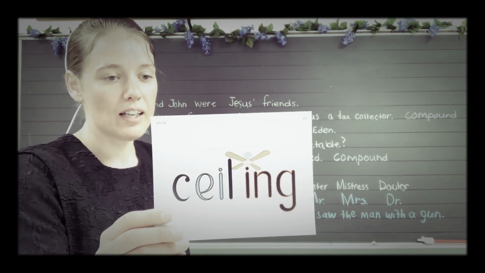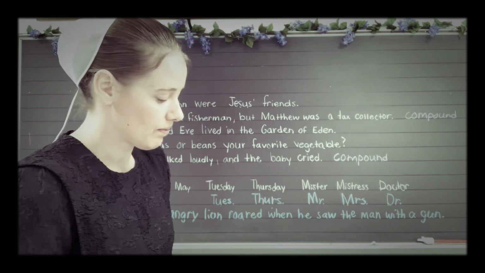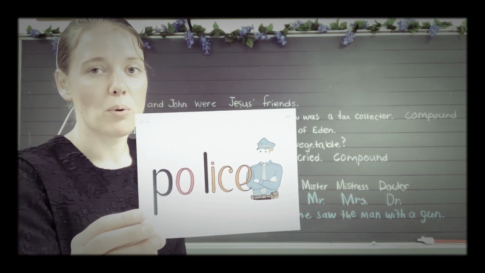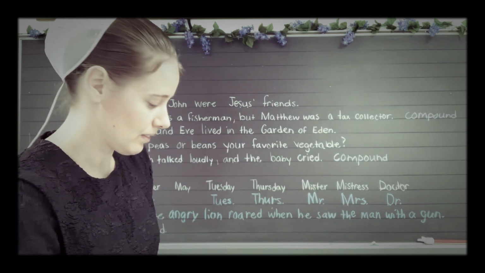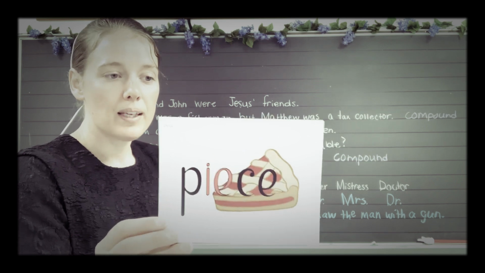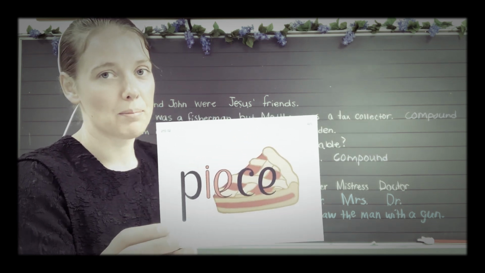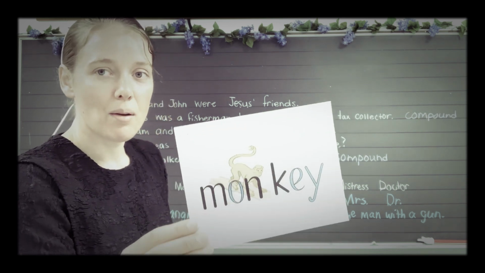Ceiling. A ceiling fan helps to cool a room. Ceiling. Police. Police have the important job of keeping law and order. Police. Piece. A piece of cherry pie would taste good right now. Piece. Monkey.